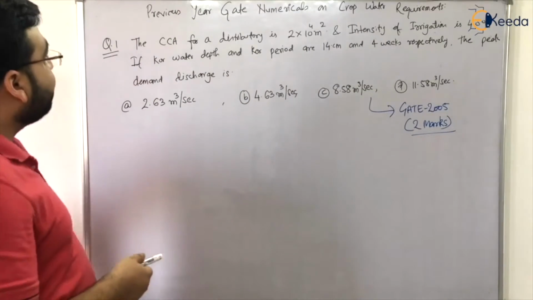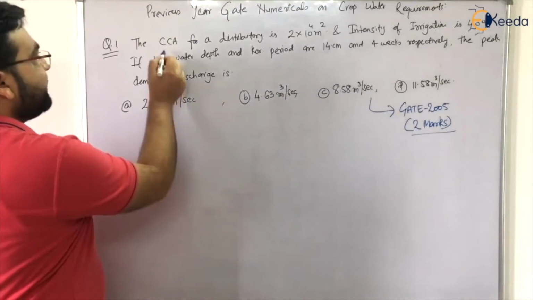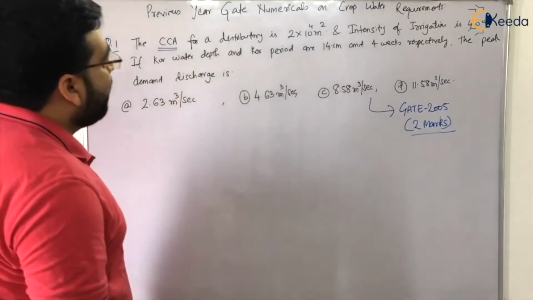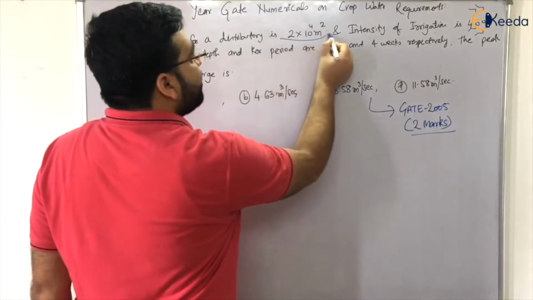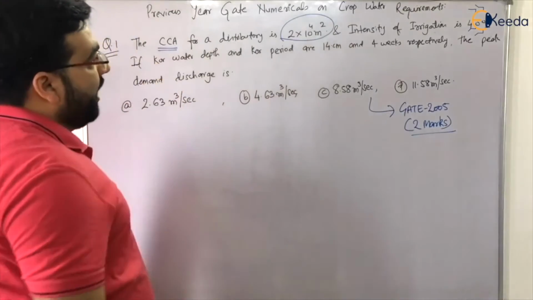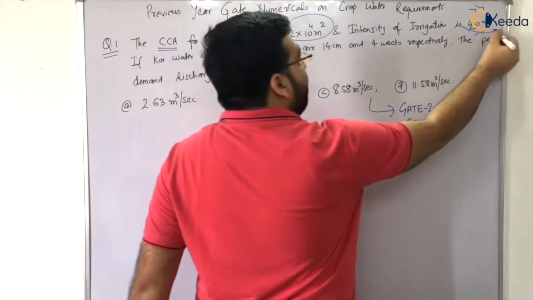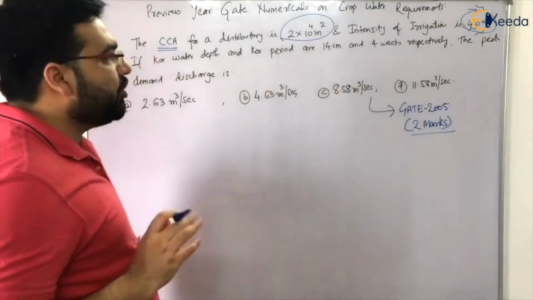The question is: the culturable command area, CCA means culturable command area, for a distributor is 2 into 10 raised to power 4 meter square and intensity of irrigation is 40%. So what is the intensity? I have already told you, right?